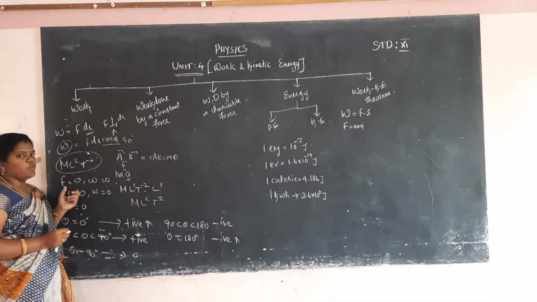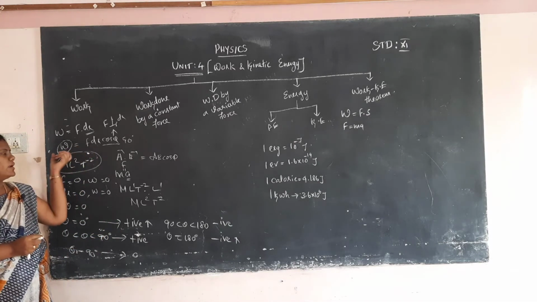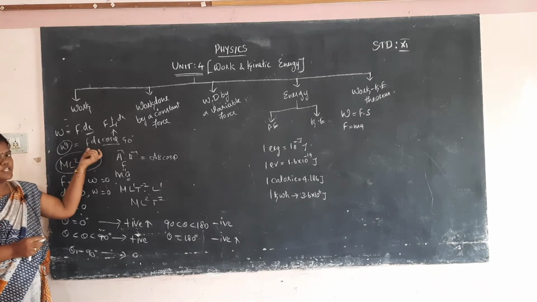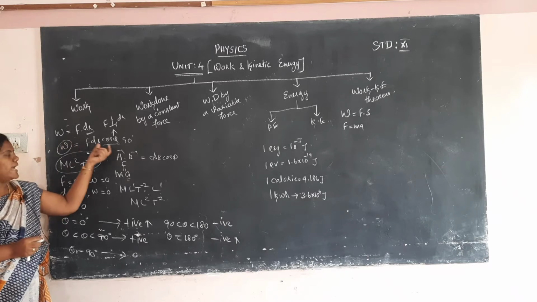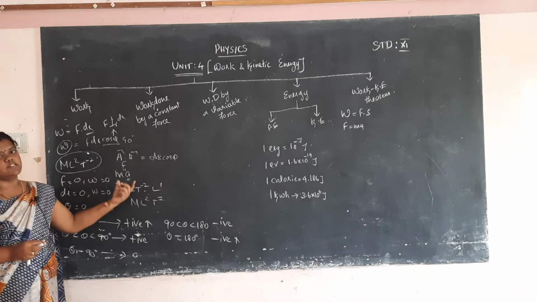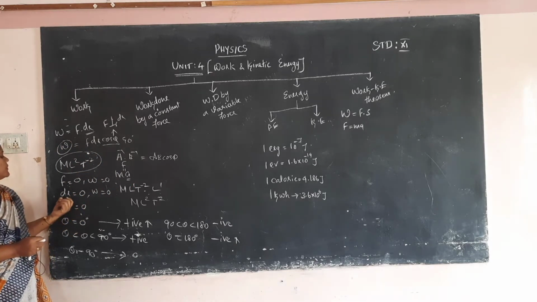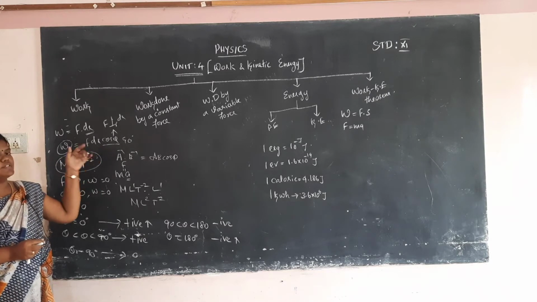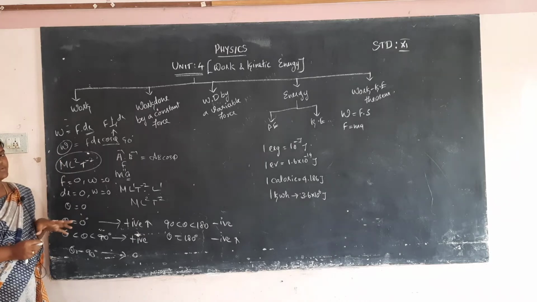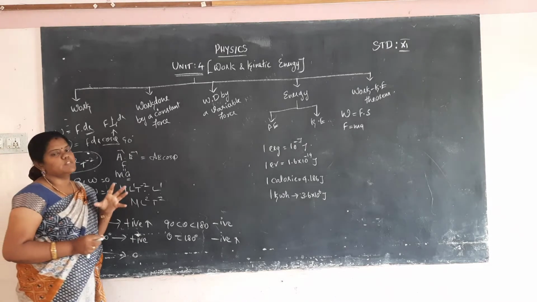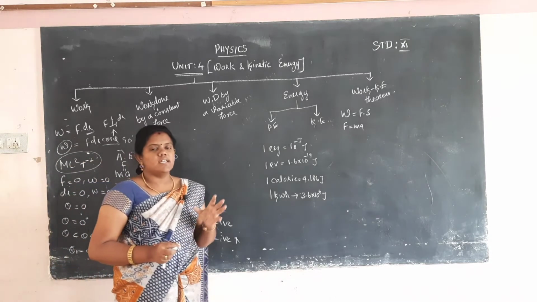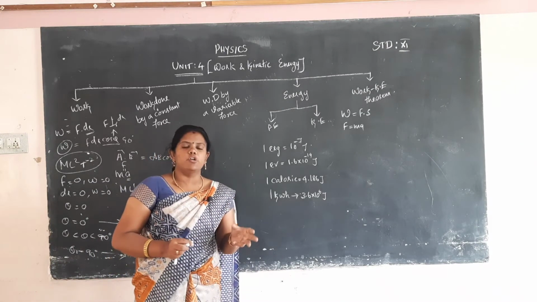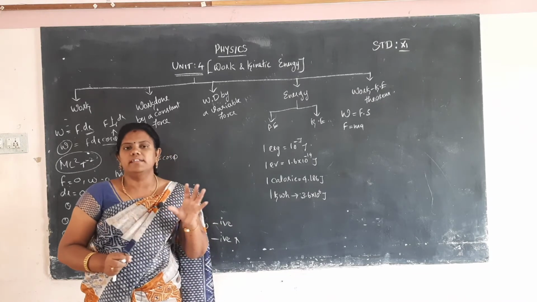First, if the force is 0, automatically no work is done. Then, if displacement is 0, no work is done. And if the angle between the force and displacement is 90 degrees, they are perpendicular, cos 90 is 0, and automatically the work done is 0. So in these conditions the work done is 0, because either force, displacement or angle is 0.